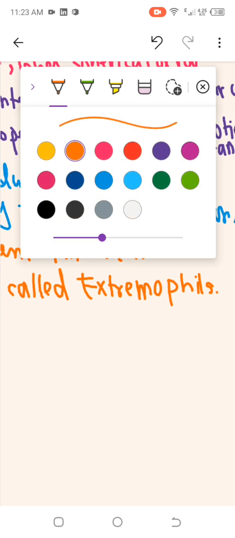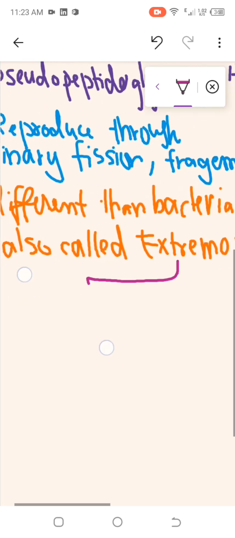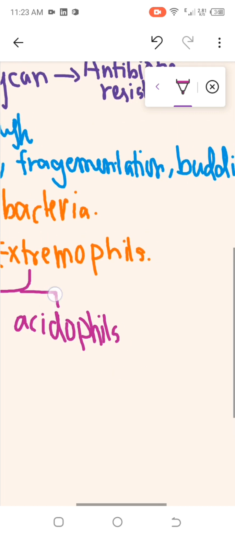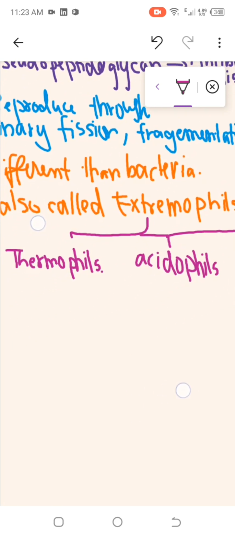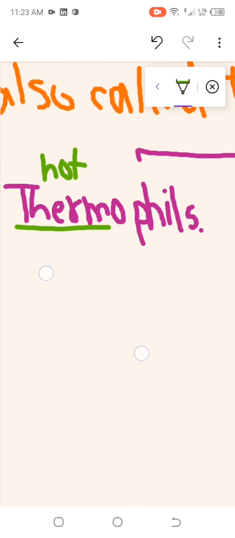For the extremophiles we have three types. Number one, thermophiles. Another, acidophiles, which are for acid. And third, halophiles. Thermophiles can survive in hot springs, as the word thermo means heat, a very hot condition.